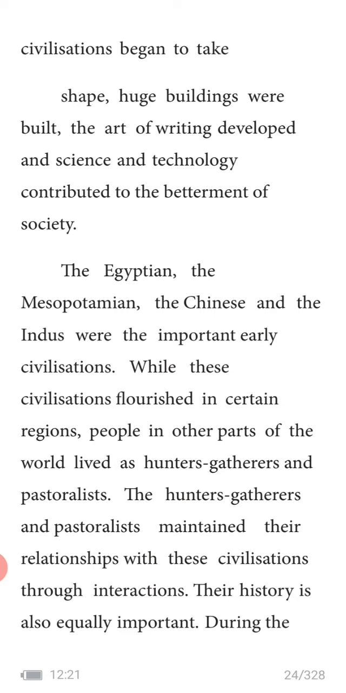Underline the four civilizations. The Egyptian, the Mesopotamian, the Chinese and the Indus were the important early civilizations. While these civilizations flourished in certain regions, people in other parts of the world lived as hunter-gatherers and pastoralists. What do you mean by pastoralists?